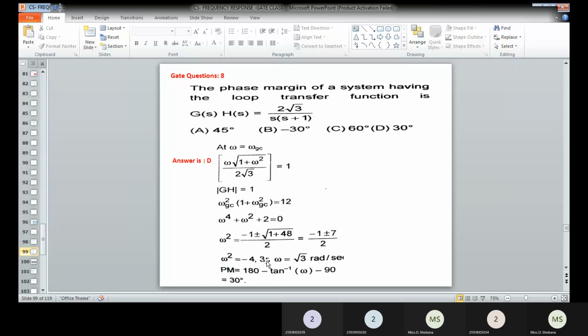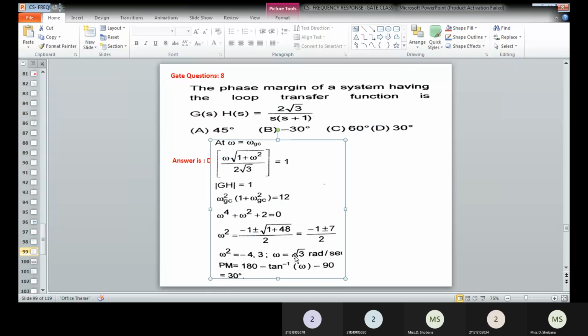Therefore, positive 3 is considered. Omega square is equal to positive 3. So in this, omega is equal to root of 3 radian per second. This will be considered as the omega GC value. Take this and substitute it into the phase angle of this system.